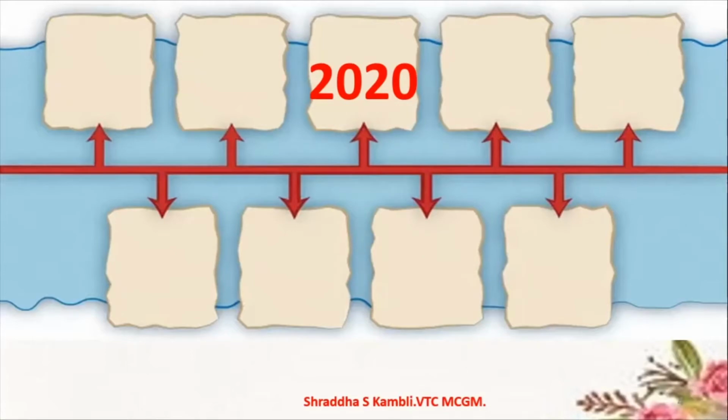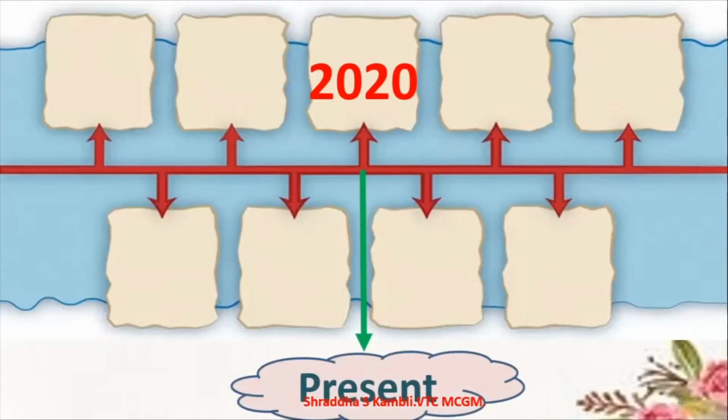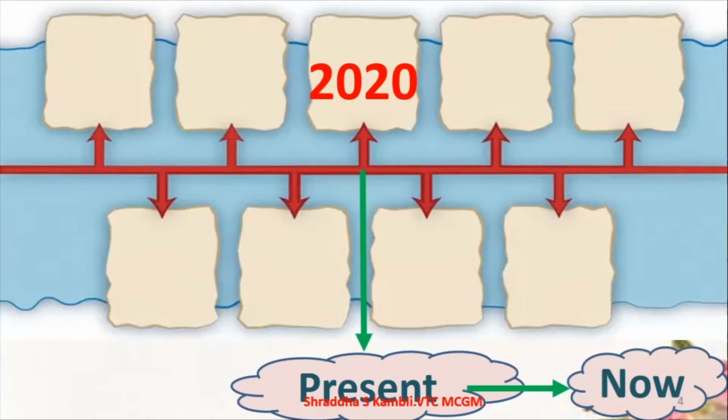Alright, so in 2020, we are in the month of June, and this, children, is our present today. Whatever is happening now in 2020 is the present.